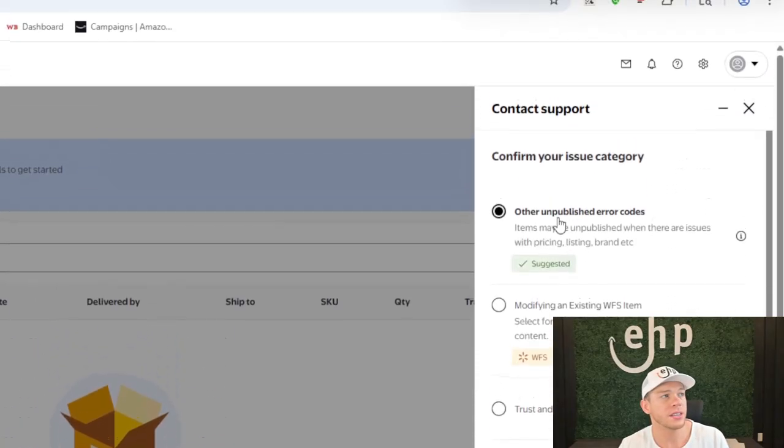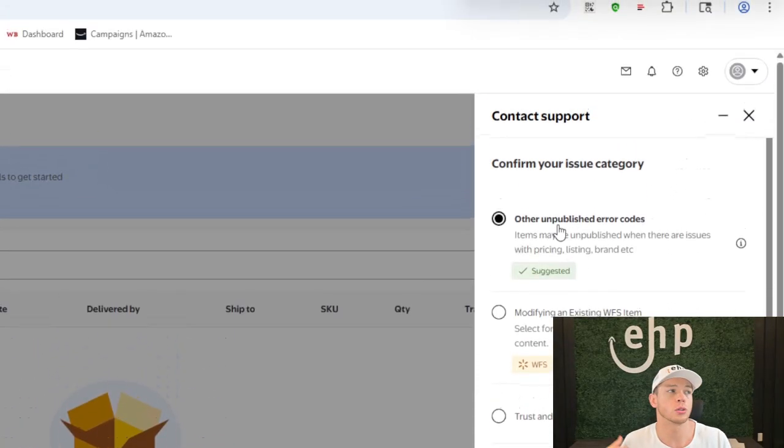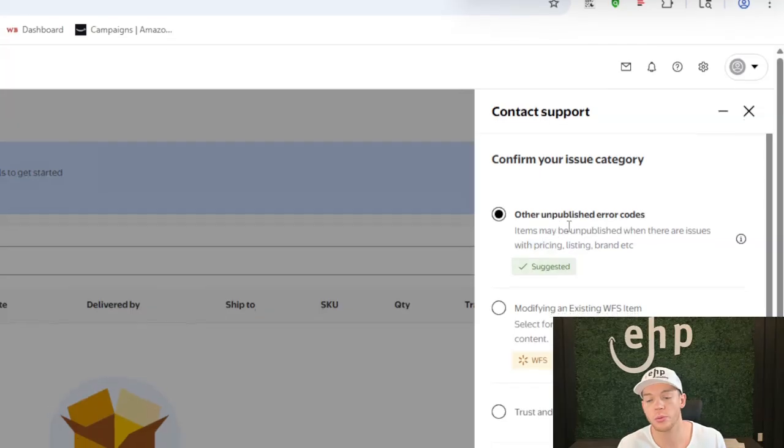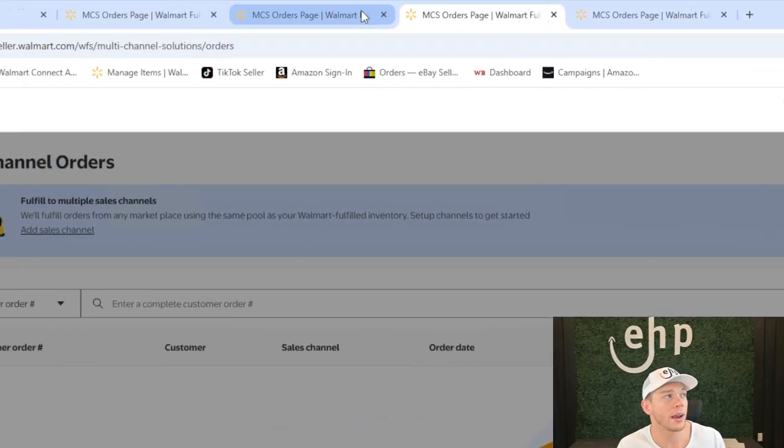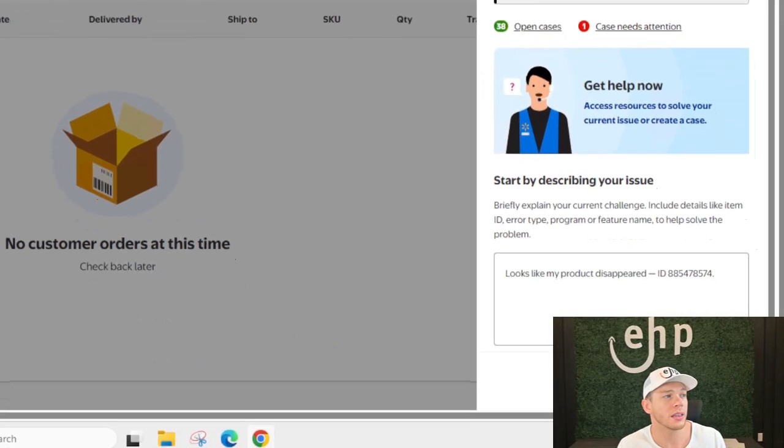And then this is the reason we're going to do. So we're going to do other unpublished error codes, right? So that's reason number 1. That's going to be message number 1. We'll go through this. Now, the next one that I do, right? So let's say this is the next one.